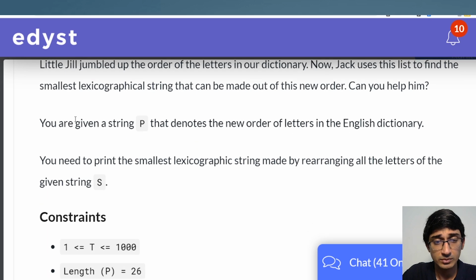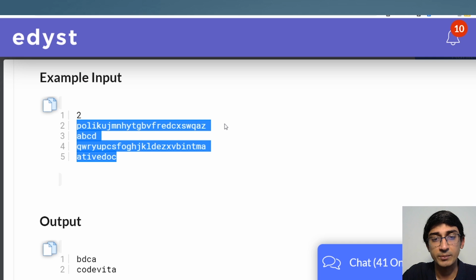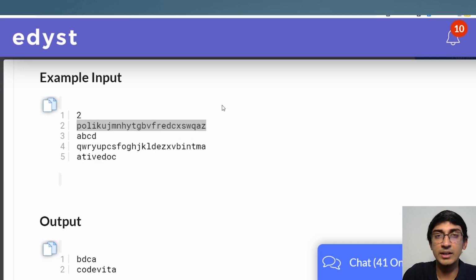What does that mean? For example, we are given a particular string P. This is the new dictionary. Generally, the dictionary will give you A, B, C, D, E, F, G, H, I, J, K, L, M, N, O, P, and so on up till Z. That's how the dictionary will sort all of the alphabets.